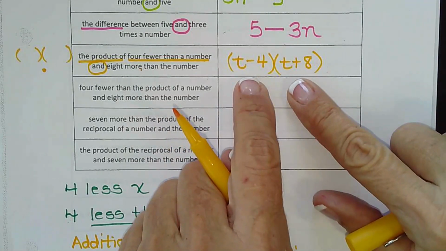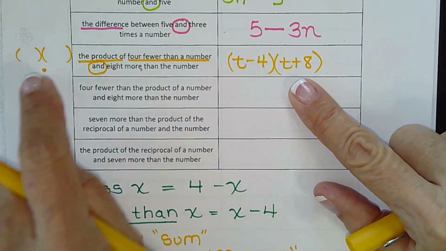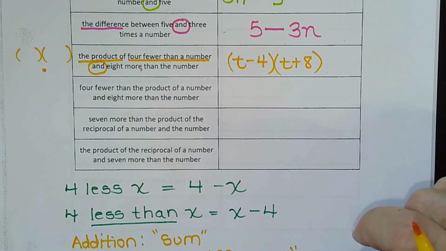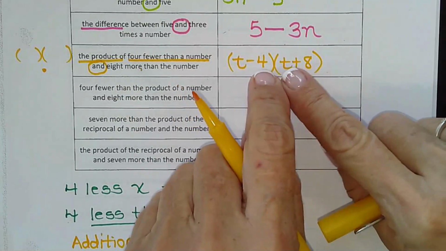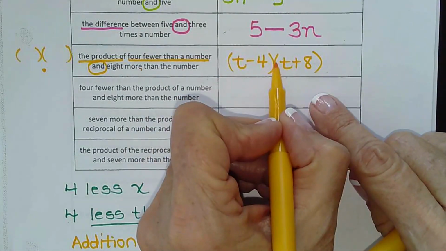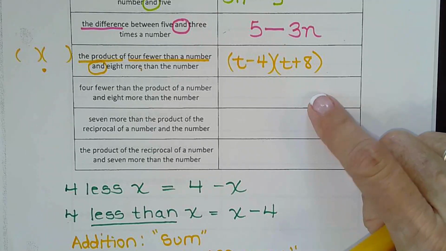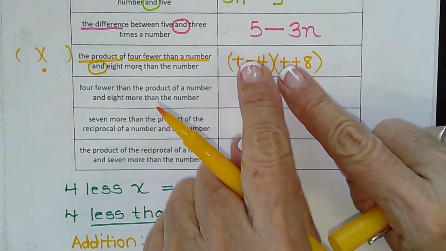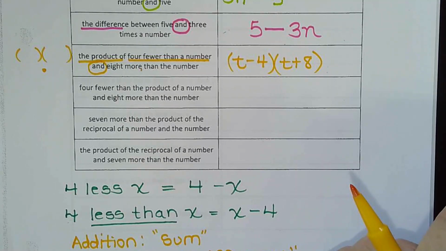Now this one, I can't drop either parenthesis. And if you wrote it without parentheses, it is wrong, because only the 4 and T would be multiplied if you had a times sign there. So 2 or more items always stay in parentheses when we're multiplying.